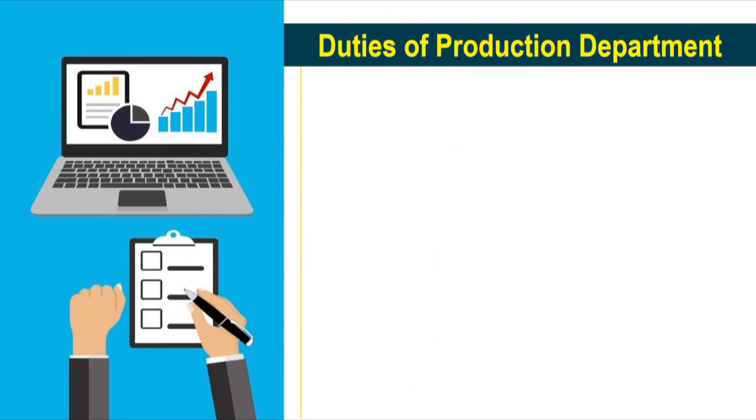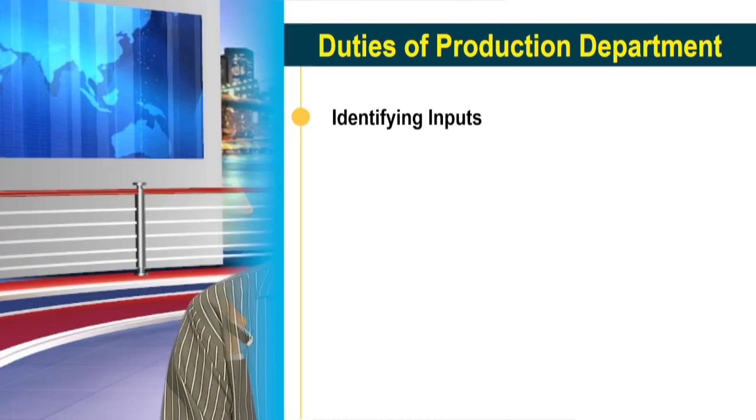Now, we shall discuss the duties of the production department. The production department is responsible for creating the finished product which the company needs to sell to earn the profits. The main duties of production department are identifying the inputs. So, to meet the production targets, the production department establishes the quantity of raw material, types of machinery and equipment and the manpower required to achieve the desired output level. It may collaborate with the concerned departments for this purpose.